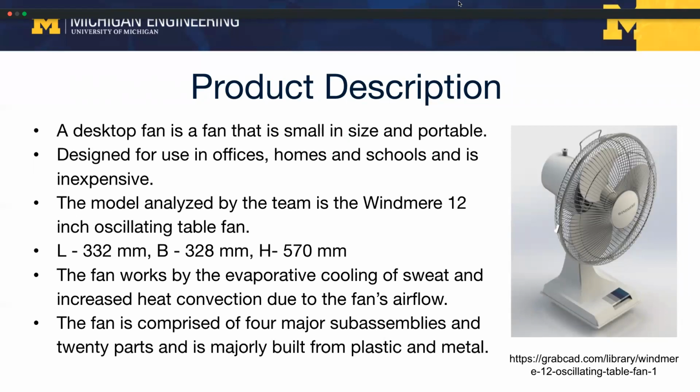The team is analyzing specifically the Windmere 12-inch oscillating table fan. The measurements for the table fan are as shown on the slide. The length is 332 millimeters, the breadth is 328 millimeters, and the height is 570 millimeters. The fan itself works on the concept of evaporative cooling of sweat and increased heat convection due to the fan's airflow. The fan that we're analyzing is comprised of four major sub-assemblies and 20 parts in them, which are majorly built from plastic and metal. As the presentation goes, Zach will talk to you about the manufacturing processes for each part and how the assemblies themselves look. I'll hand it over to Zach now to walk you through that part.